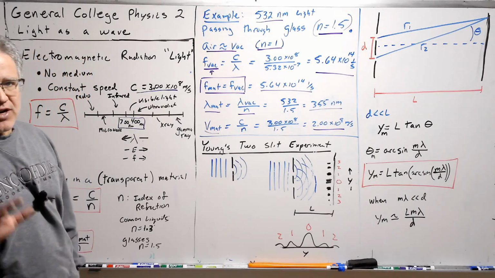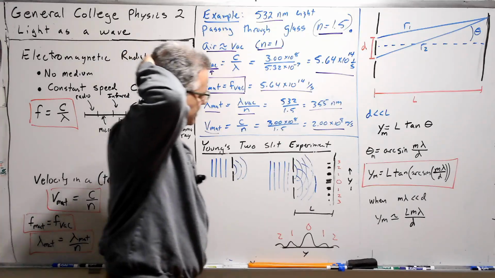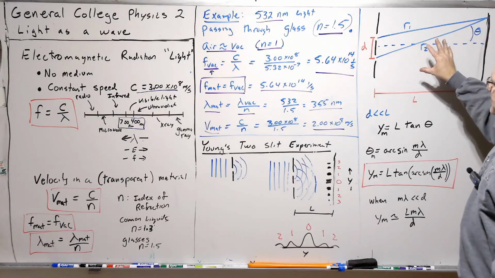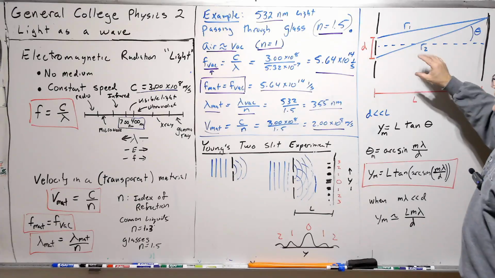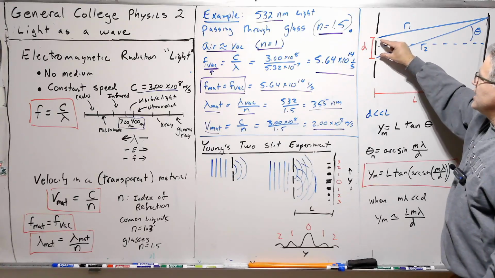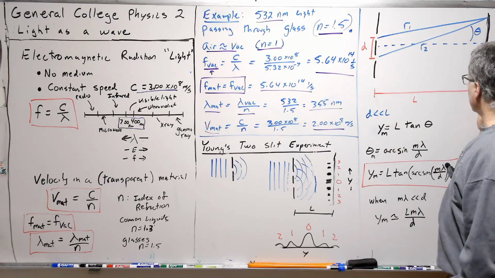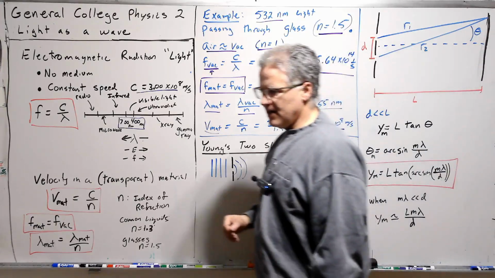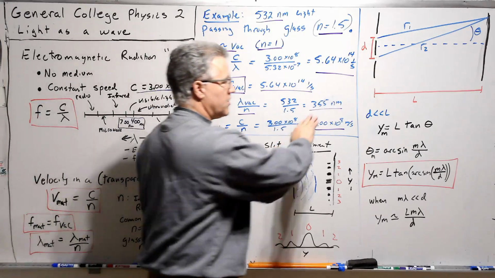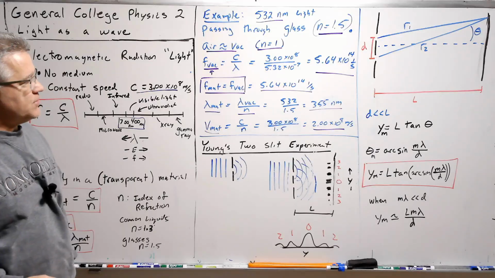Well, let's look at the geometry. We're not going to go through this in great detail. The book does a bit, but let's just set up the geometry. It's a bit confusing because we can't draw this to scale, really. What we're talking about here is we need these slits to be very close to one another. So the distance between the openings, little d, has to be much smaller than the distance from the slits to the wall. So this might be a meter or so, and this has to be a millimeter or less distance between these.